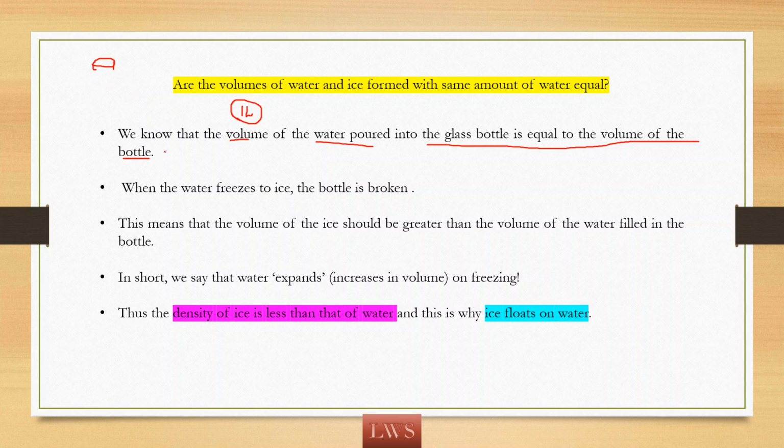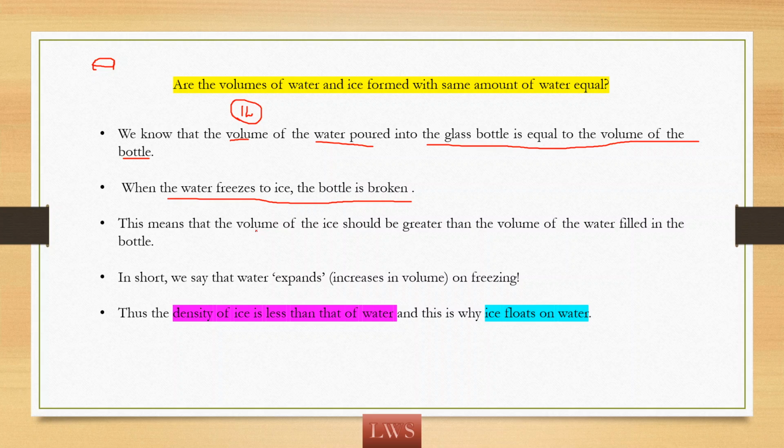So whichever is the volume of the glass bottle, that much volume of water we filled in it, right? But when water converts to ice, the water expands. When the water freezes to ice, the bottle is broken. Why is it broken? Because when water is converted to ice, the volume of the water will rise.